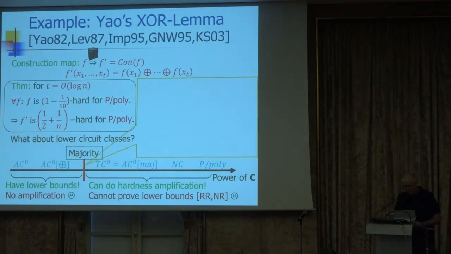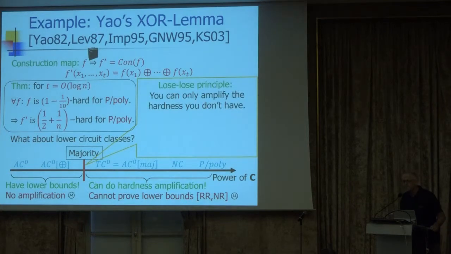And 10 years ago, in a paper with Viola, we termed this the lose-lose principle, right? So this is like no free lunch, right? You can only amplify the hardness, but you don't have it. Okay? That's life.